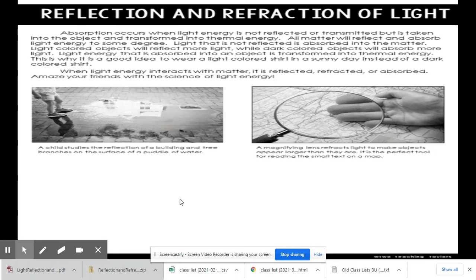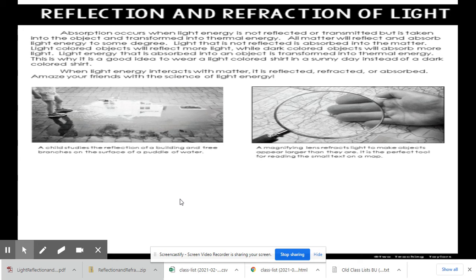Absorption occurs when light energy is not reflected or transmitted, but is taken into the object and transformed into thermal energy. All matter will reflect and absorb light energy to some degree. Light that is not reflected is absorbed into the matter. Light-colored objects will reflect more light, while dark-colored objects will absorb more light. Light energy that is absorbed into an object is transformed into thermal energy.